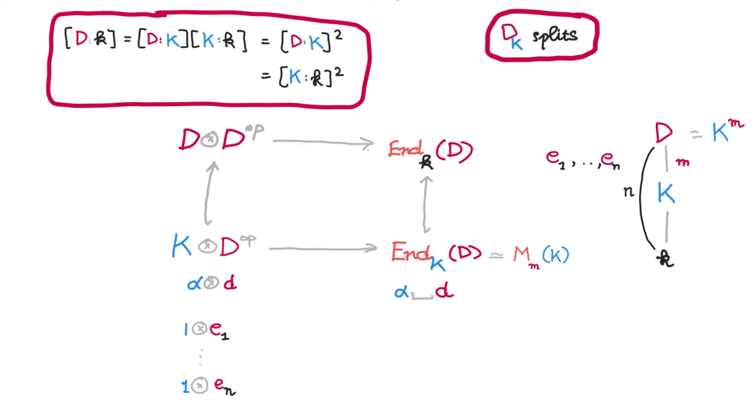Moreover, the fact that the images of these vectors remain linearly independent here shows that this map of big K vector spaces must be injective. So this is actually an isomorphism. In the next video, let us see why the images of these 1 tensor e_i are linearly independent inside this endomorphism ring. And in the video after that, we'll see why those images actually span this ring, viewed as a big K vector space. Finally, we'll see how we could generalize all of this story to the case of a general central simple algebra that is not necessarily a division ring.